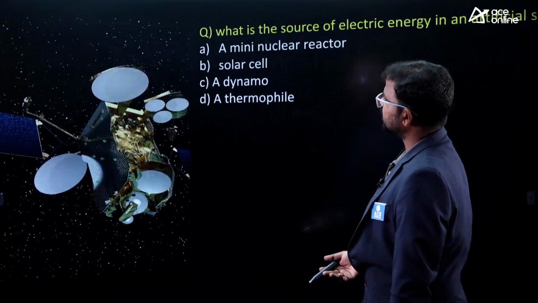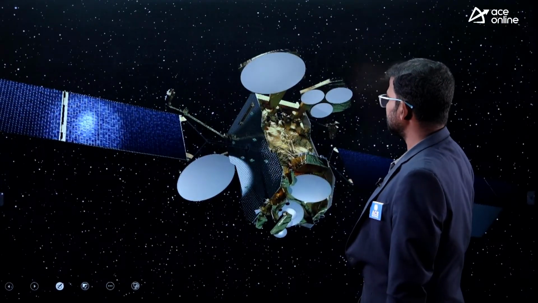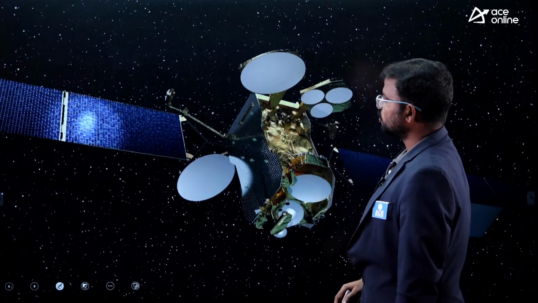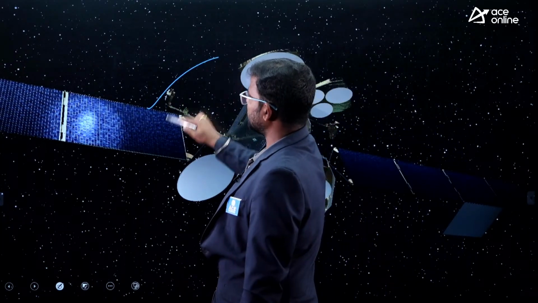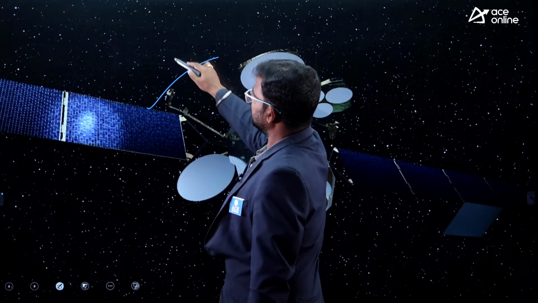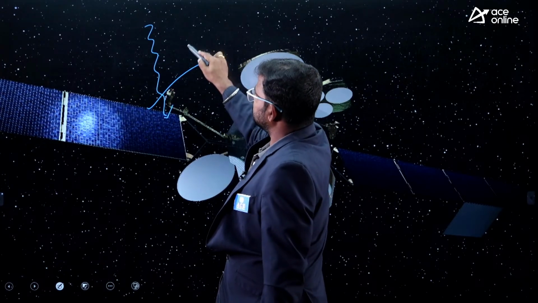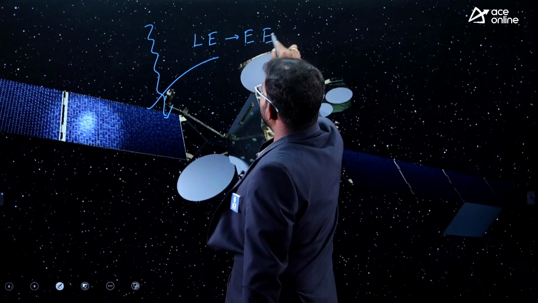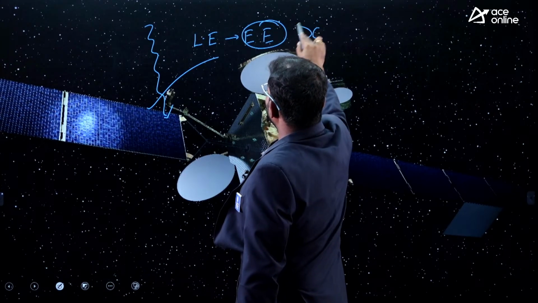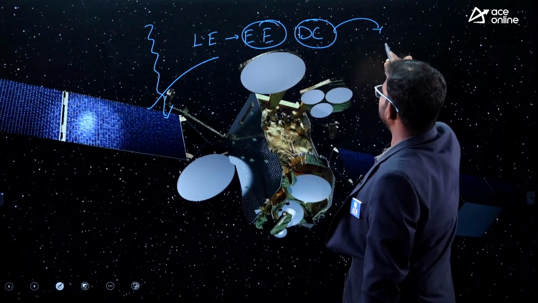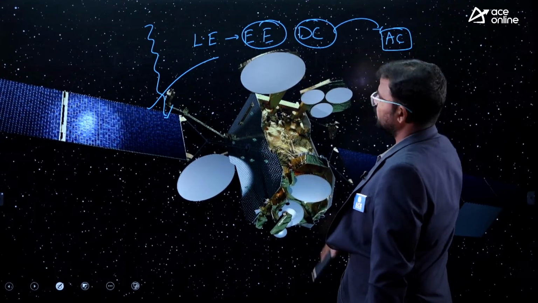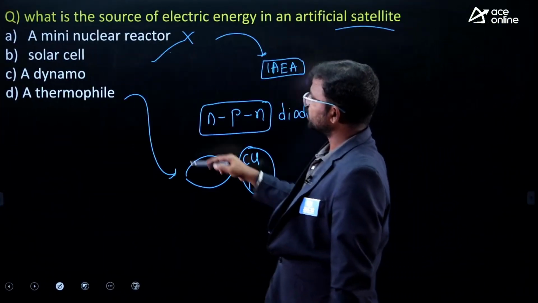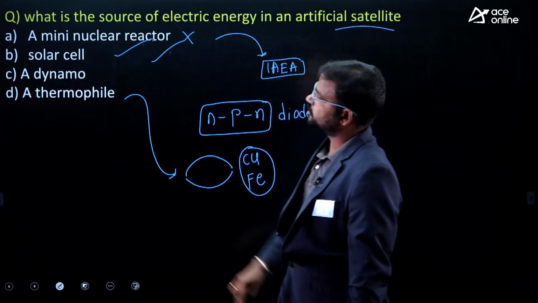So finally, the correct one is solar panels, since mostly in artificial satellites solar panels are used. When sunlight is incident on them, light energy is converted into electrical energy, and we get DC current. To convert DC into AC, what do we use? An inverter. So that's why the correct one is option B. Option B is the correct one.